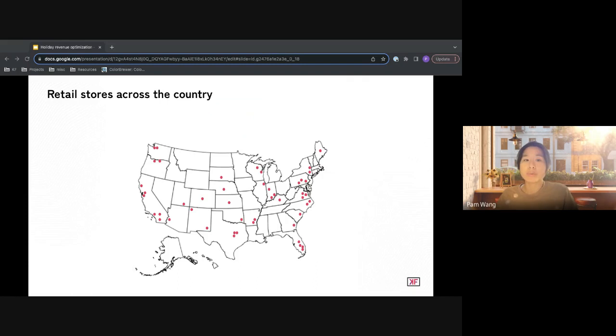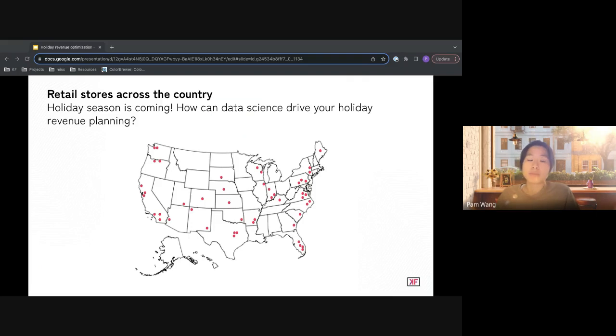Imagine you own a retail store company that has retail stores across the country. A holiday season is coming. It is a critical time for your company. To ensure success, we need to estimate the size of the upcoming opportunity and create a strategic plan to achieve our goals. So it is essential to recognize that different stores have exhibited varying revenue performances.